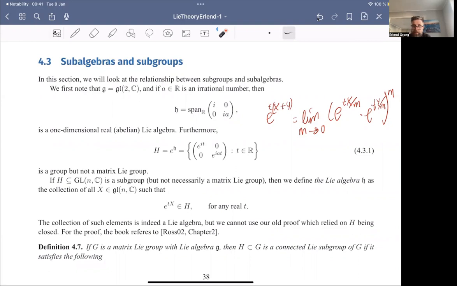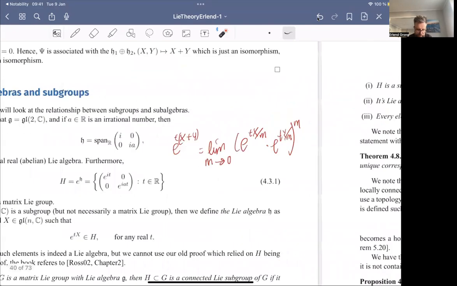the correspondence between the subalgebras and subgroups. So we make the following definition. Instead of saying a matrix subgroup, we say a connected Lie subgroup if it satisfies the following.